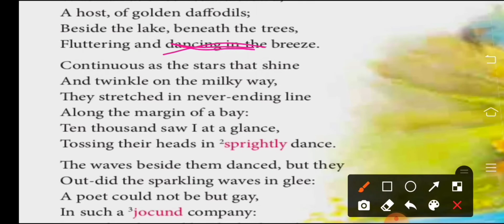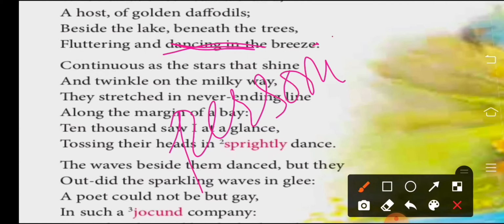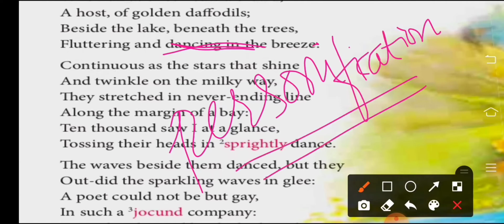But when he is giving this quality of human beings, and of living creatures like birds, they flutter, right? And butterflies also flutter, okay? But human beings dance. So this quality of persons is given to flowers here, right? So this is called personification. Personification. So this is one more poetic device used here in this stanza.